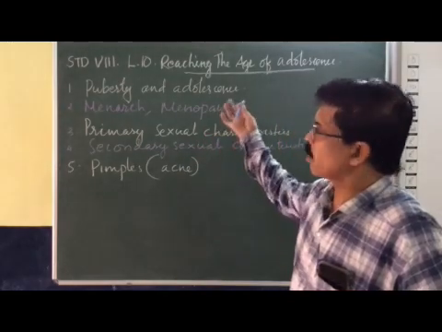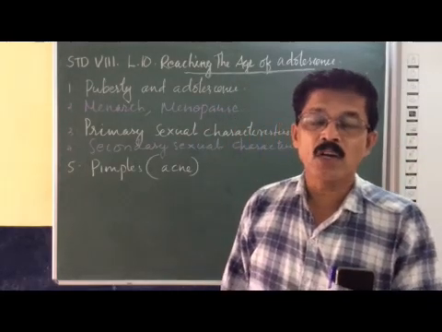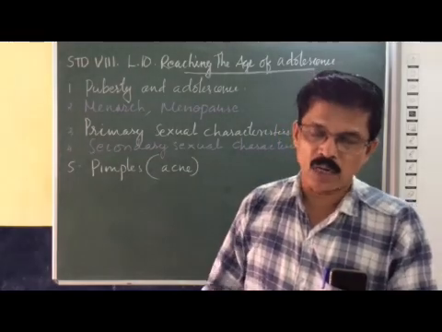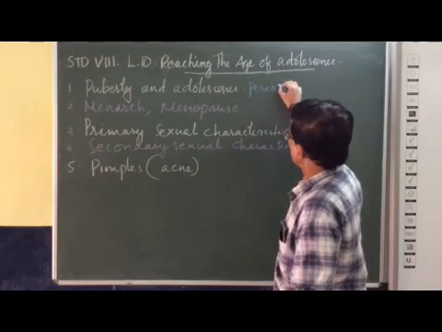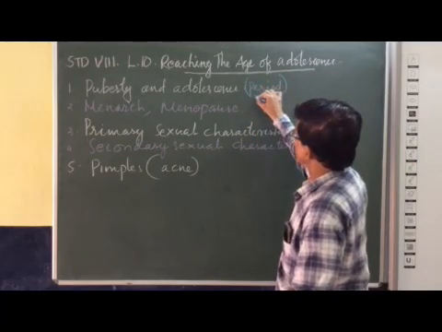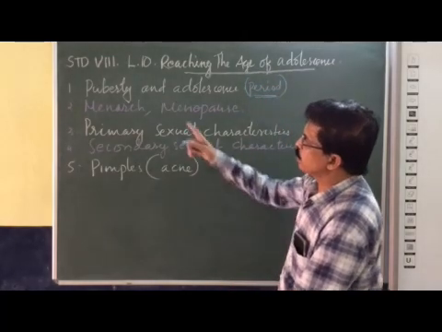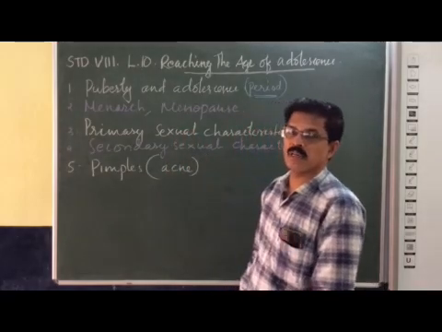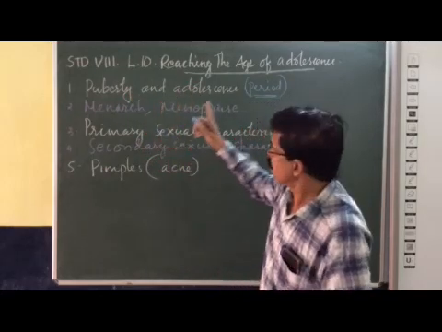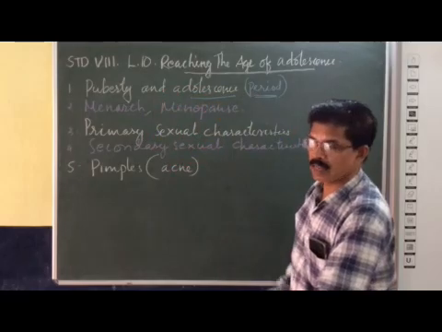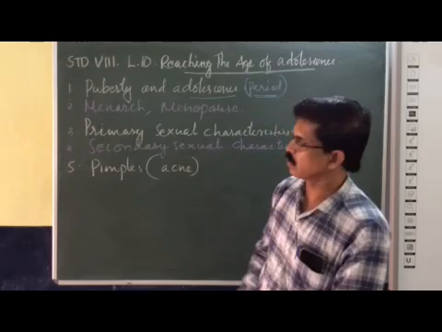And what is the difference from adolescence? Adolescence is the period of transition from a child to an adult. Adolescence is the period in which the transition from child to adulthood happens, and puberty is the age at which a person attains reproductive maturity. Puberty is related to a particular age, and adolescence is the transition period from child to adult. You got the difference?